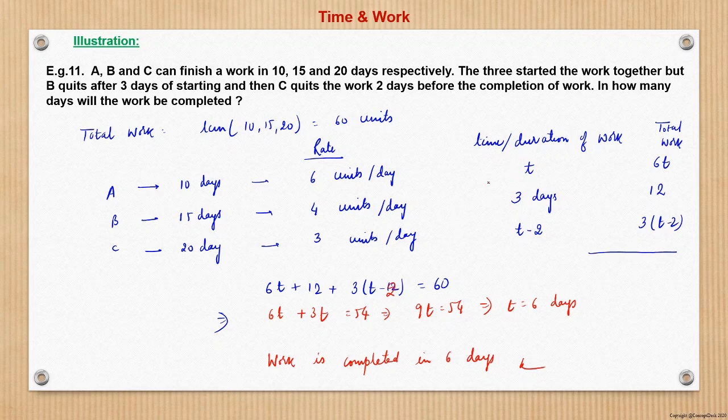Now time of duration, again from the question we can get this T3 and T minus 2, and total work will be their rate of doing work into number of days they work. The summation of that we have assumed here, that is LCM 60. So this is the way we can solve this equation and get the answer here.